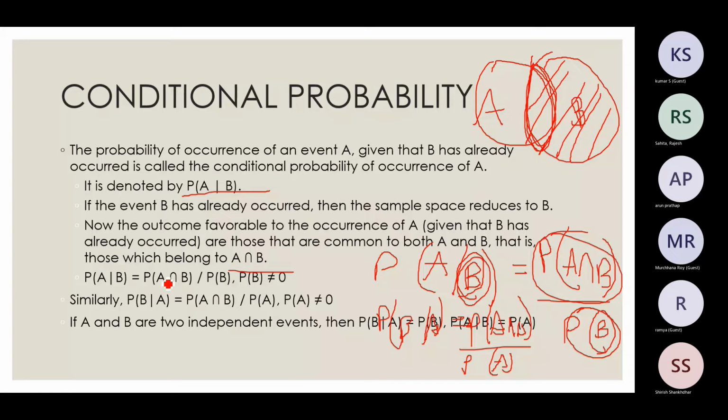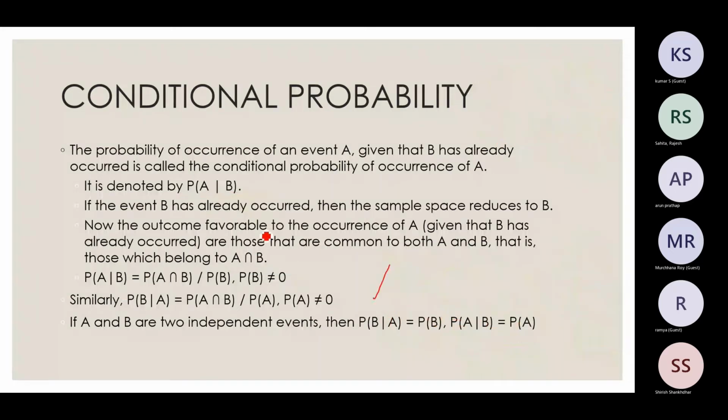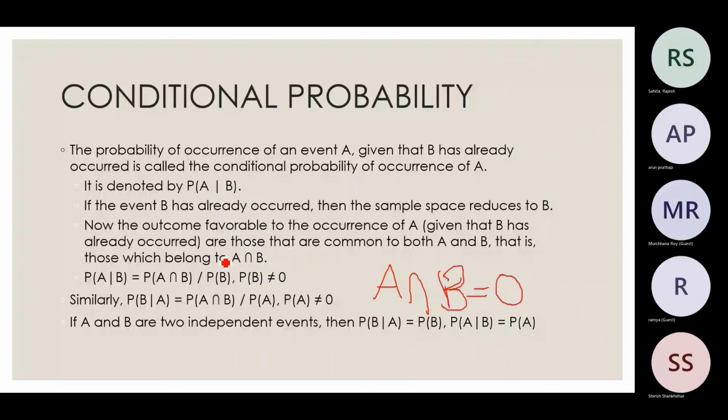Now, if A and B are mutually exclusive events like we saw earlier, then A intersection B is 0. A and B cannot both happen: the probability that I will go by bus and by public conveyance both is 0. For events like that, in this equation, the probability of B given A is 0, and the probability of A given B is 0, because A and B do not have an intersection with my actual output.